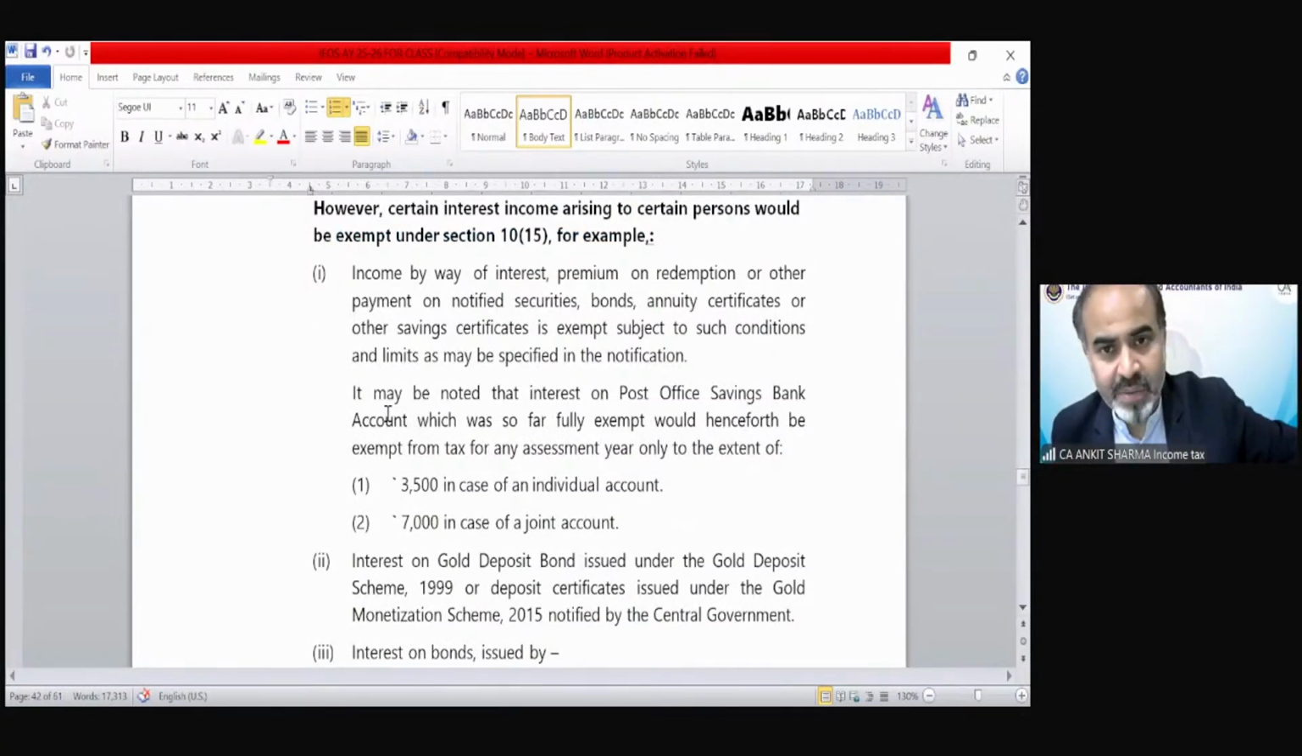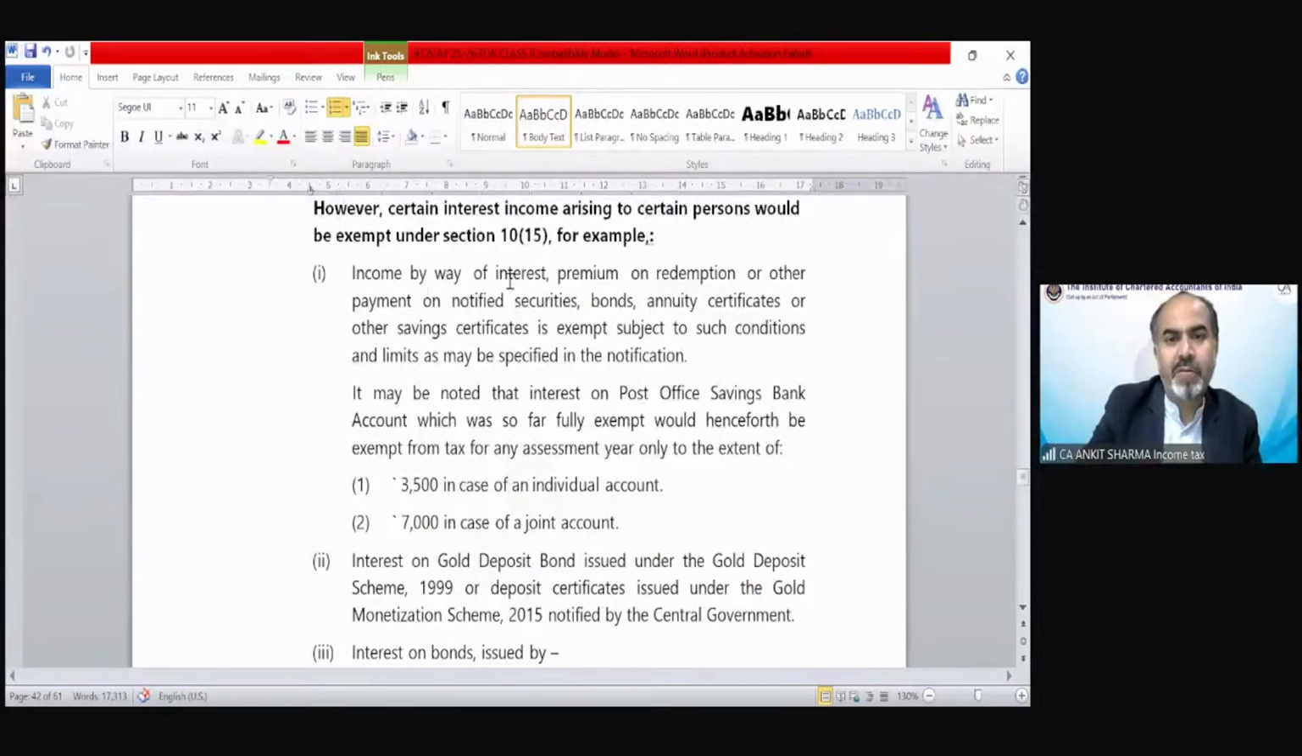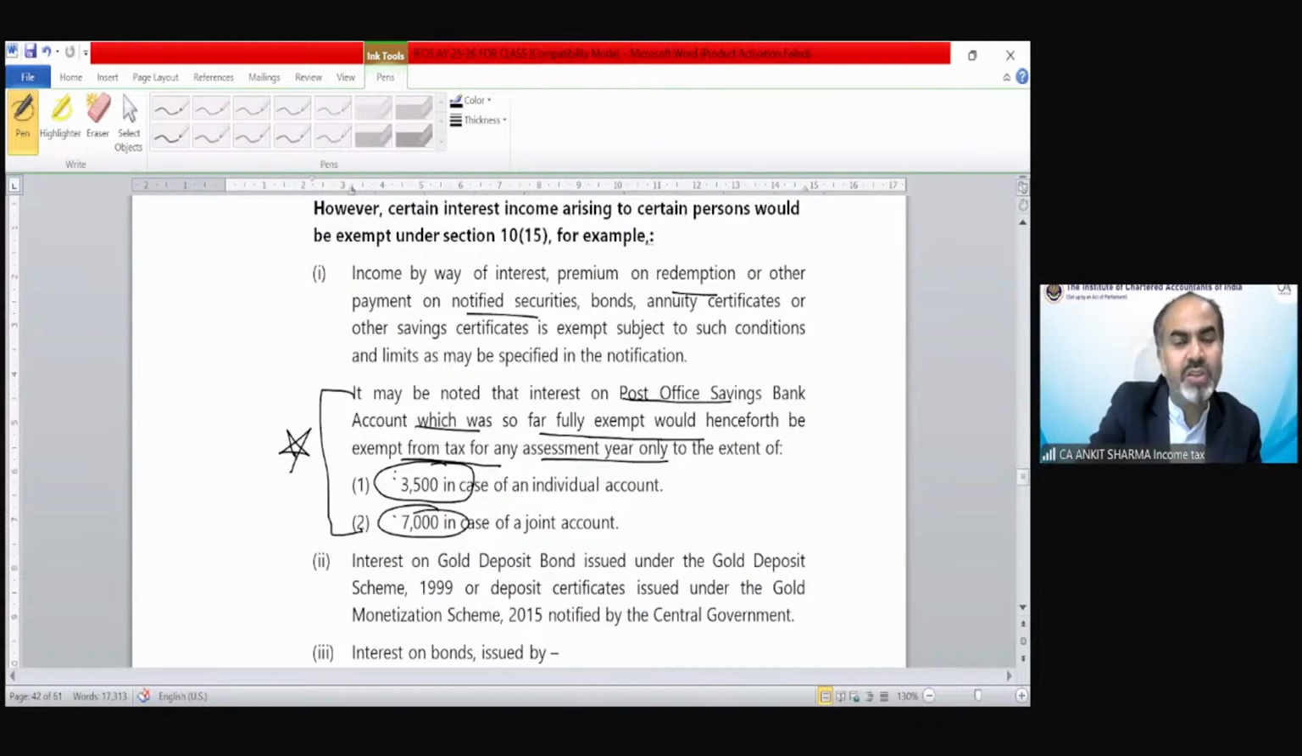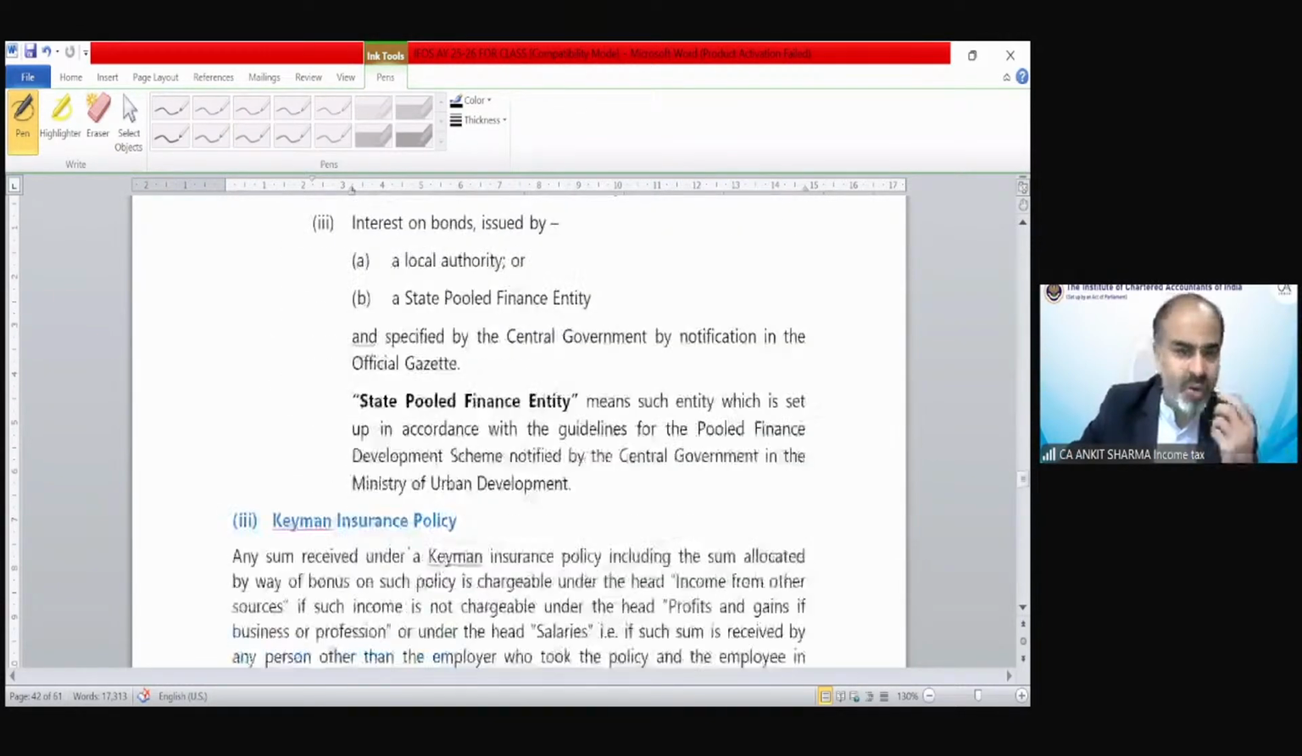However, certain interest income arising to certain persons would be exempt under section 10(15). For example, income by way of interest, premium, redemption, or other payment on notified securities, bonds, etc. You can go through it because we have to cover a lot of provisions. This is important for the purpose of examination. That is, post office savings bank account interest, which was so far fully exempted, would henceforth be exempt from tax for any assessment year only to the extent of 3,500 in case of an individual account and 7,000 in case of a joint account. Points number 2 and 3, you have to go through.